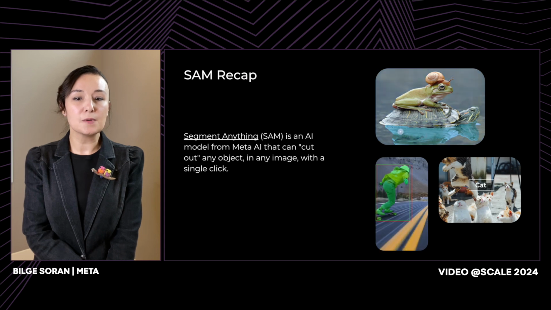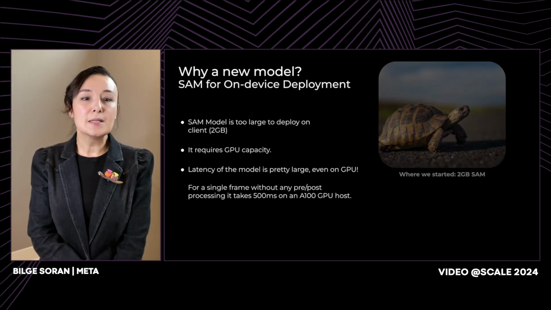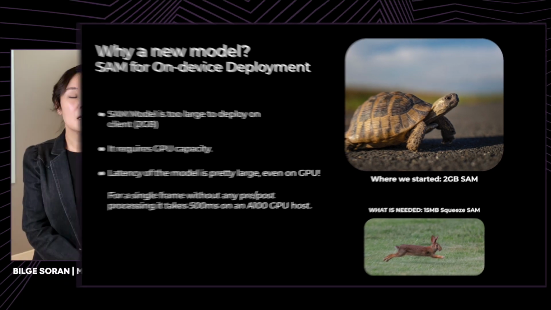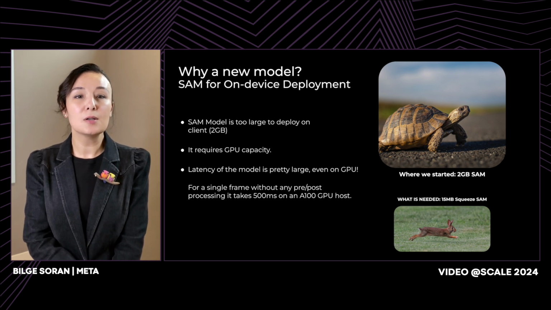There was lots of attention from the research community, but it had some performance gaps for on-device usages. First of all, SAM is too large to deploy on a resource-constrained device and requires a GPU to get a single answer from the model within a half second. This creates scalability concerns, as the computational capacity needed increases with the amount of usage, as well as latency issues arising from the half-second inference wait time per single frame. We needed a small, fast, and high-quality segmentation model with low inference costs.